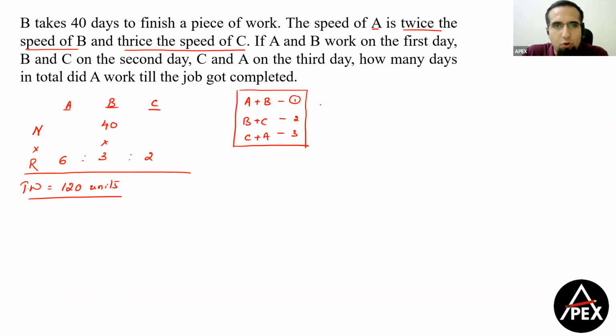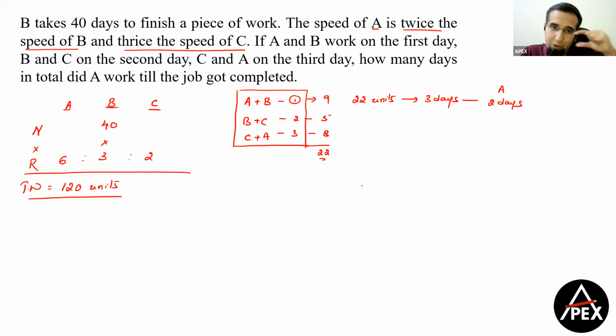A and B in one day will complete 6 plus 3, that is 9 units. B and C in one day will complete 3 plus 2, that is 5 units. And C and A in one day will complete 6 plus 2, which is 8 units. So I can see that a total of 22 units, I repeat, a total of 22 units is completed in how many days, guys? In a set of 3 days. But in this set of 3 days, A has been working for how many days? That is 2 days, you can see day 1 and day 3.